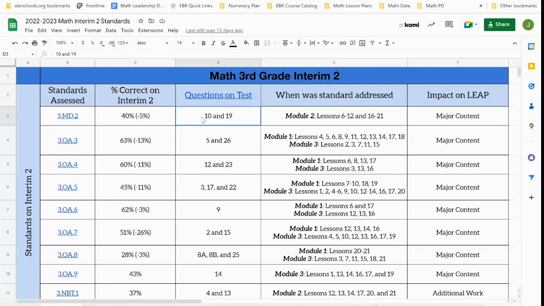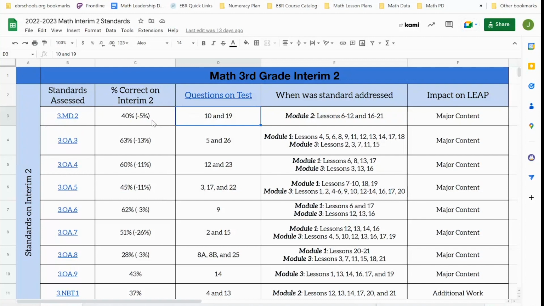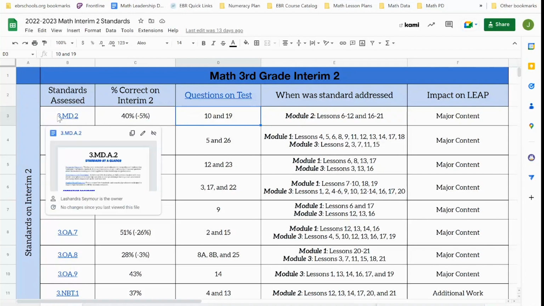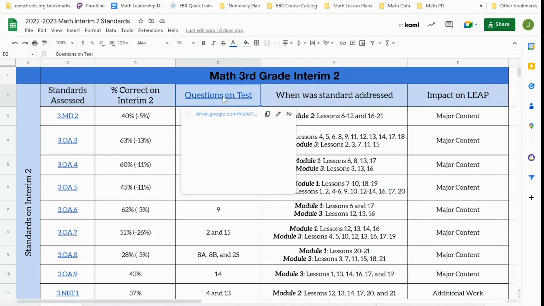The second thing I want to draw your attention to is questions 10 and 19. So how can we use that? One of the biggest keys to this process is identifying: do kids have an issue with the standard, or do kids have an issue with the actual question stem? So if I know that 3MD2 was assessed on questions 10 and 19, the easiest thing to do is to pull up the analysis guide.